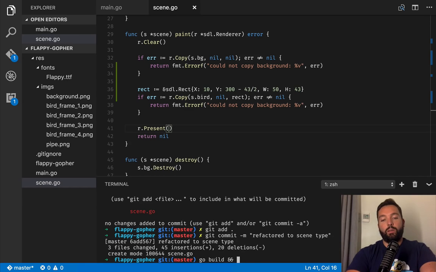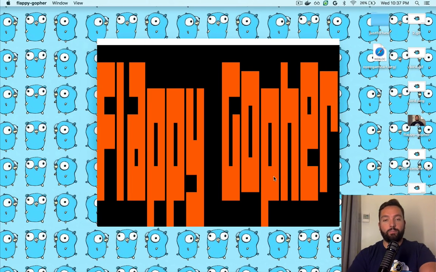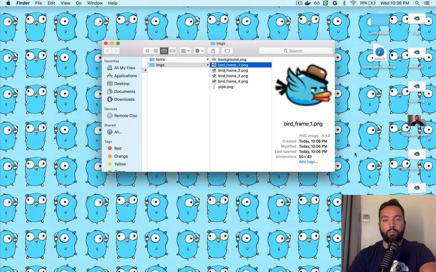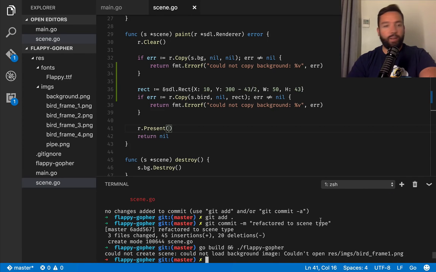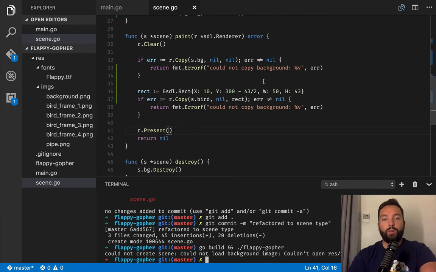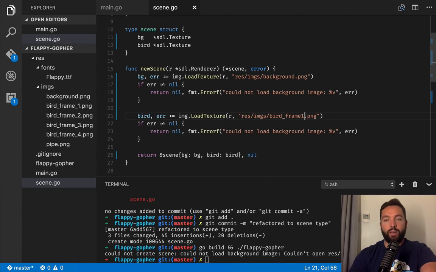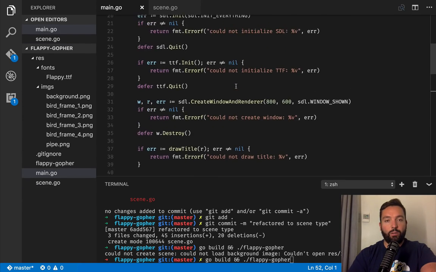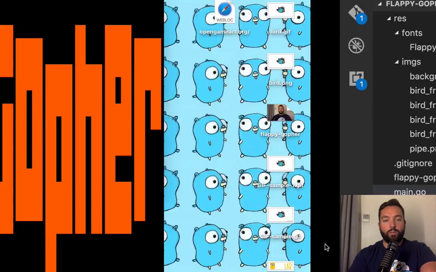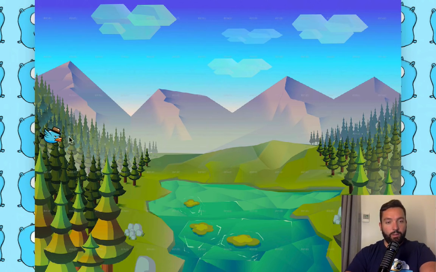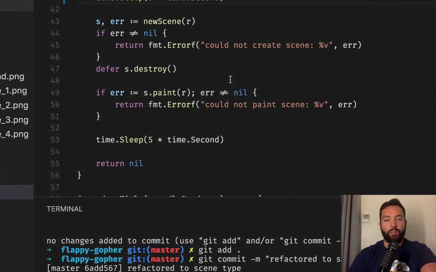So go build, and Flappy Bird, Flappy Gopher. Okay, I will cut this to only 1 second because we don't need that anymore. Okay, could not load bird frame 1.png. Frame underscore 1. Okay, frame underscore 1.png. And let's change that so the title only displays for 1 second. So that's gonna be that weight there. Okay, so now we have 1 second of title. Look at that, the bird's right there, but it's not falling or anything, but it's fine.